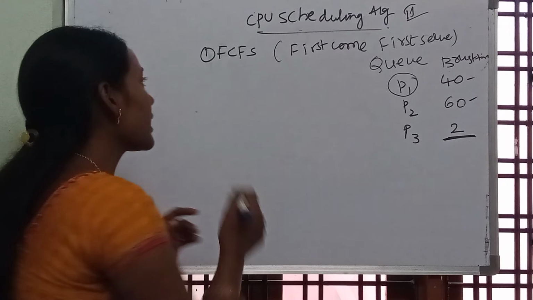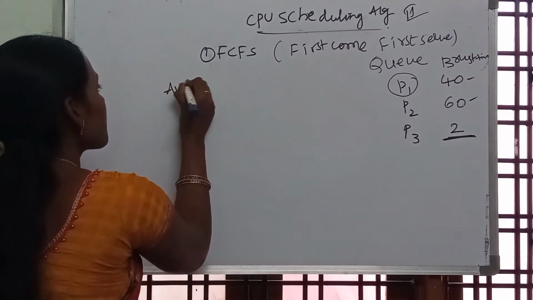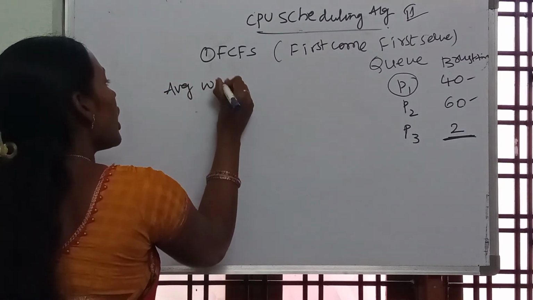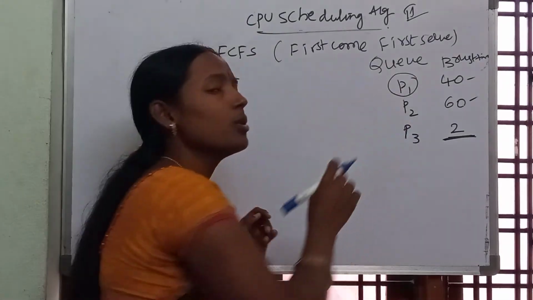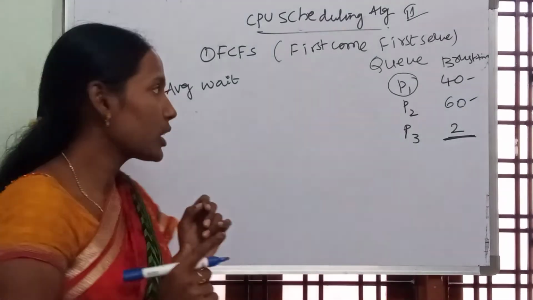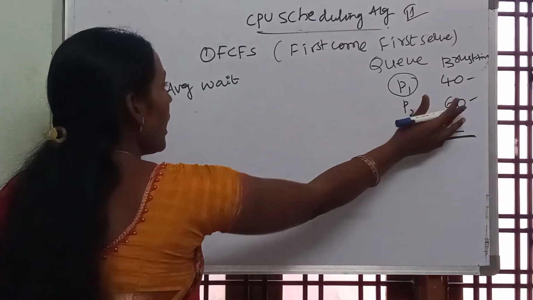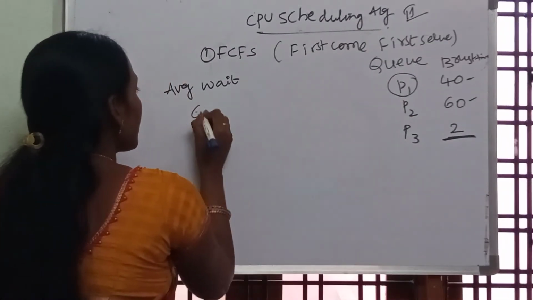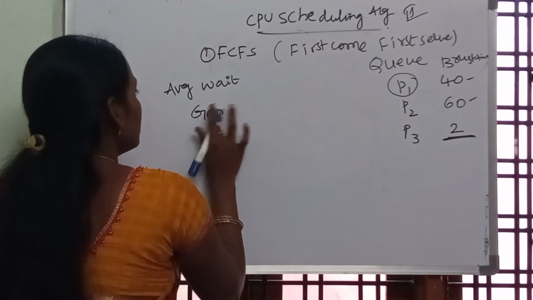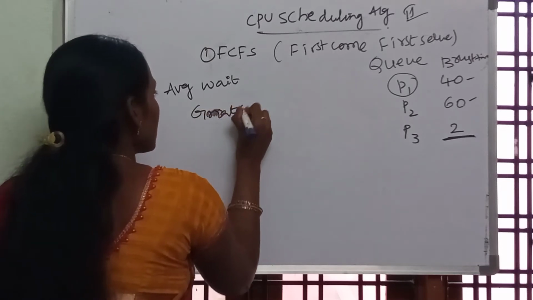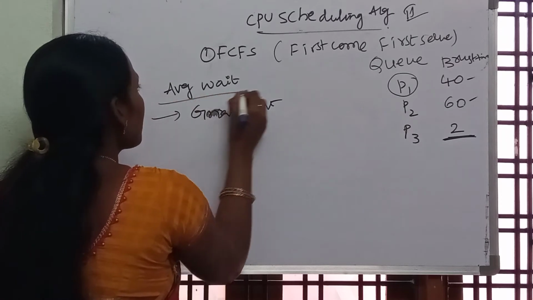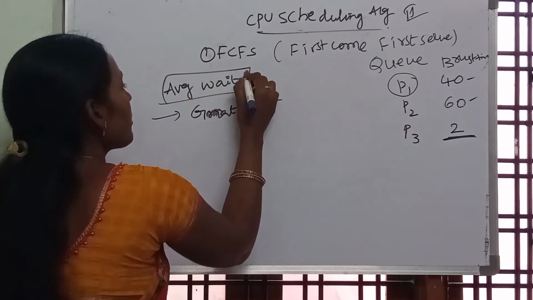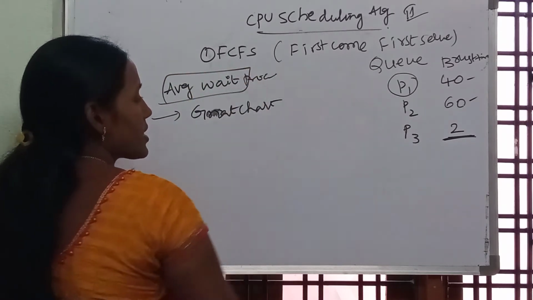Now we will calculate the average waiting time. So on average, how much time each process has to wait in the ready queue, we are going to calculate now. Clear? Now I am writing the Gantt chart. With the help of the Gantt chart we calculate the average waiting time of each process.